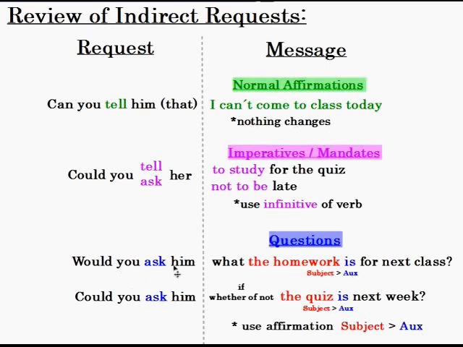So for example, "Would you ask him what the homework is for next class?" Again, the subject and then the auxiliary. If it's a yes or no question, I use "if" or "whether or not." So for example, "Could you ask him if the quiz is next week?" Or "Could you ask him whether or not the quiz is next week?" So this has been a video to hopefully describe how to make indirect requests, which are basically just passing messages. So I hope this was helpful. I hope you learned a lot. Good luck, and thanks for watching, guys. Bye.